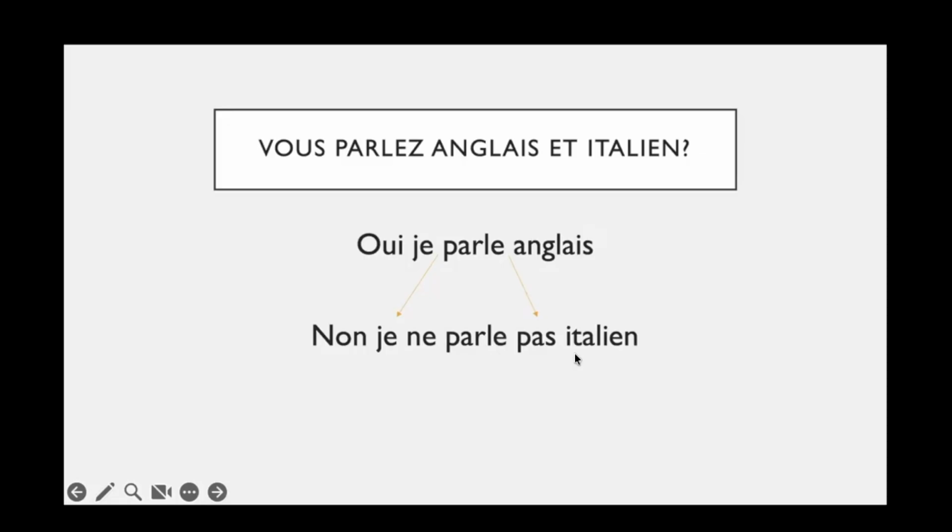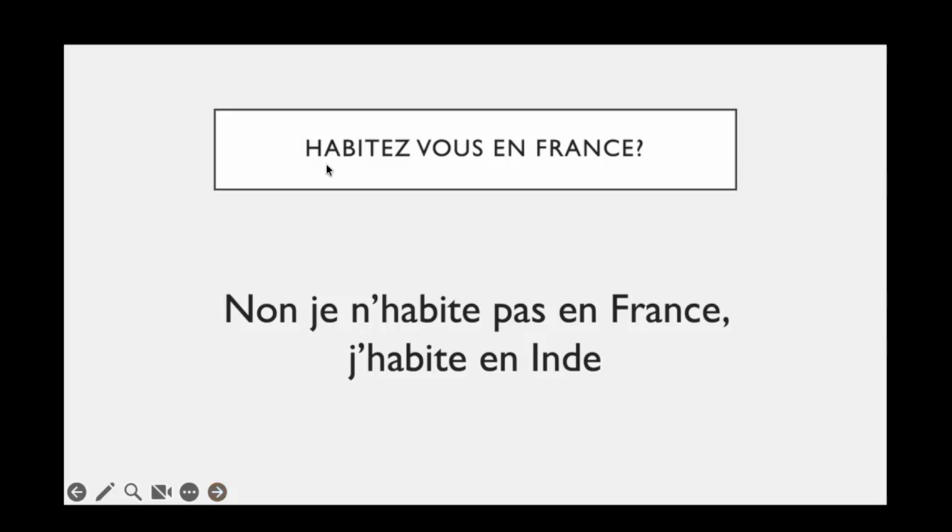So the basic rule stays here is that we put ne before the verb, the arrow tells that before this there is ne, and then after the verb there is pas. So whatever is the main action of your sentence, you put ne before that and pas after that, right? Let's see some more things. Habitez-vous en France? Remember, we also saw how to make questions, how to ask questions. Des interrogatifs en français. Oui? So for those videos, you can always go back to the previous videos, the previous sessions.